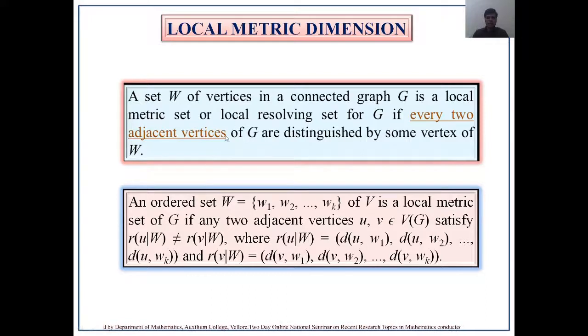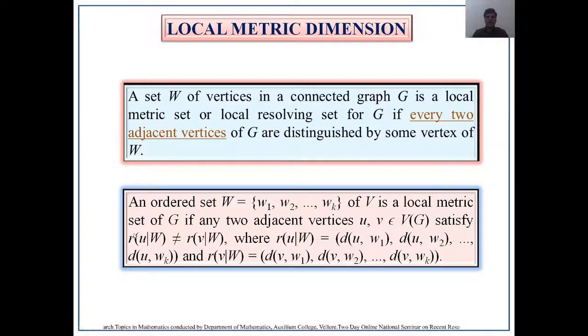This definition we can write in other words like this: an ordered set W consisting of k vertices W1, W2, up to Wk is a local metric set of G if any two adjacent vertices u, v of the vertex set of G satisfy this condition.